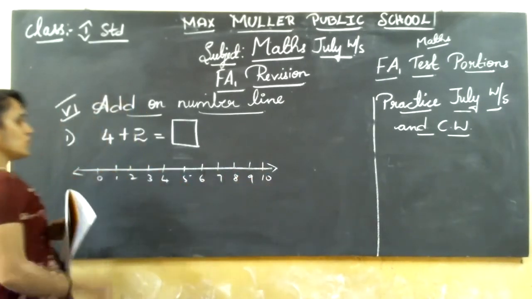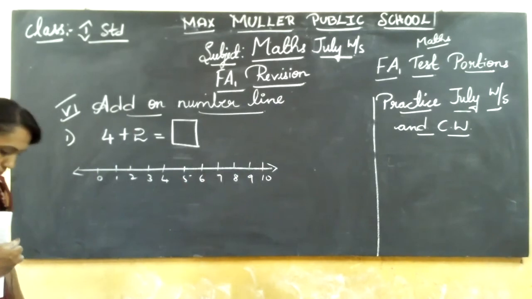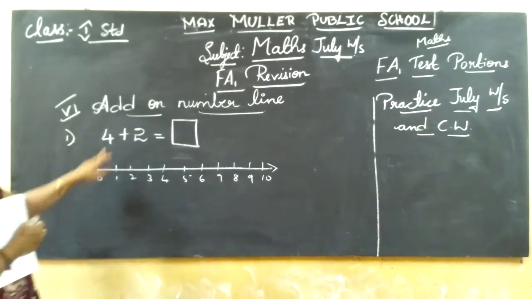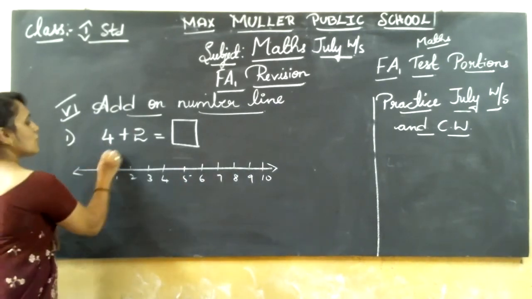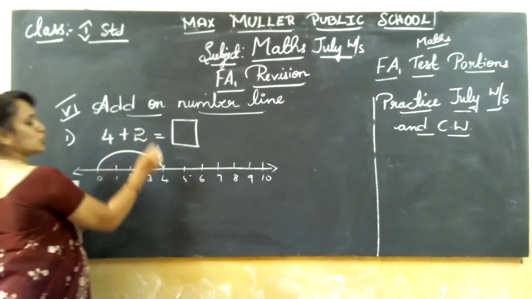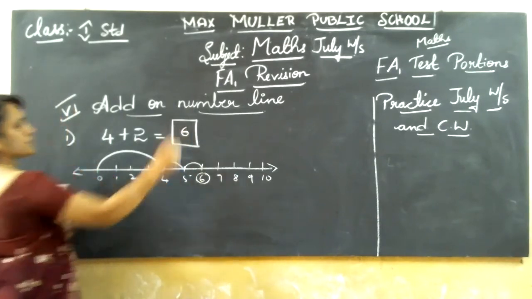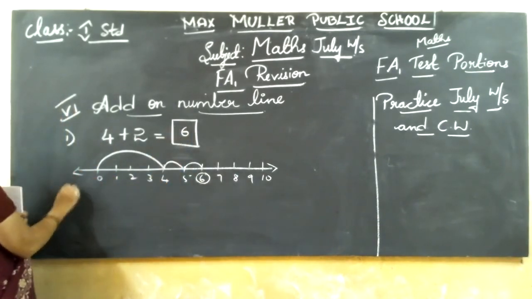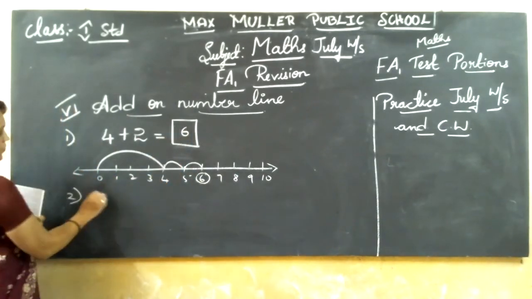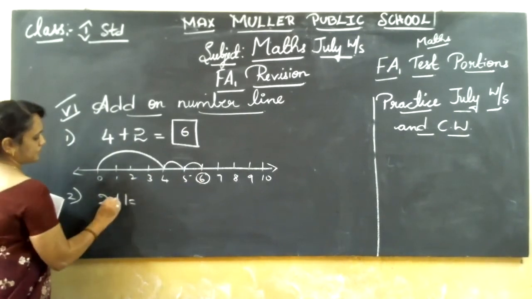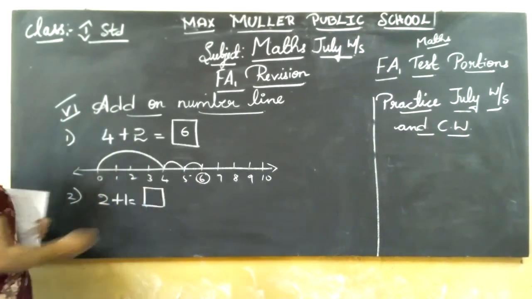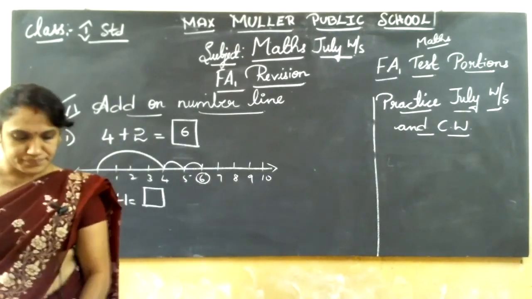Okay. So what is the first number? 4. So jump 0 to 4. What is the second number? 2. 2 steps. 1 step, 2 step. What's the answer? 6. Understand? So second sum, 2 plus 1.